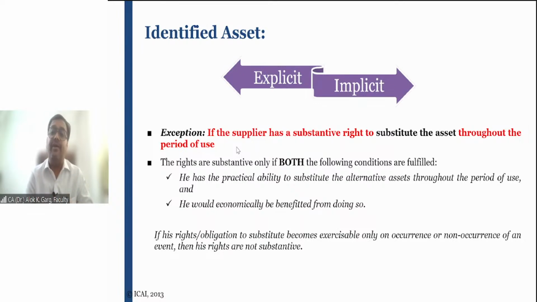Let's say we are floating a tender for hiring 20 cars, and we mention the make and model. For example, we need 20 Toyota Innova cars. Number two, these cars are manufactured on or after, let's say, 1st April 2020.